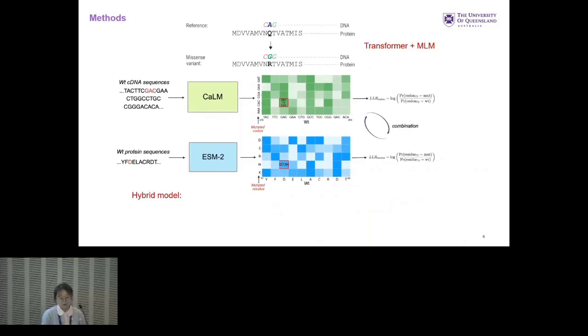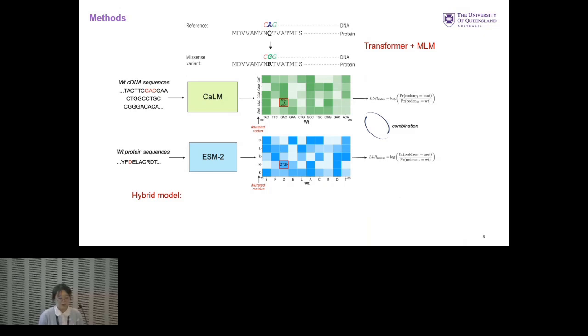And then we also choose two different models. They are both transformer-based, trained via the masked language modeling objective. The first one is a codon language model called CaLM. It takes wild-type codon sequences as input and tokenizes them into 64 different tokens. The second one is a protein language model called ESM2, and it takes wild-type protein sequences as input and tokenizes them into 20 different amino acids.